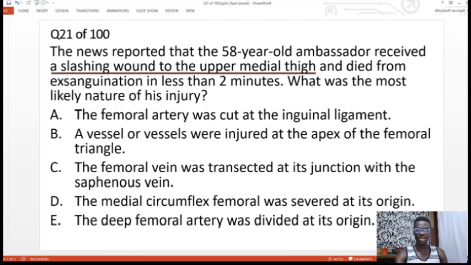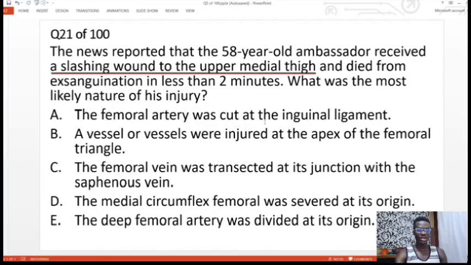The question says the news reported that the 58-year-old ambassador received a slashing wound to the upper medial thigh and died from exsanguination in less than 2 minutes. By the way, exsanguination means excessive blood loss. What was the most likely nature of his injury?